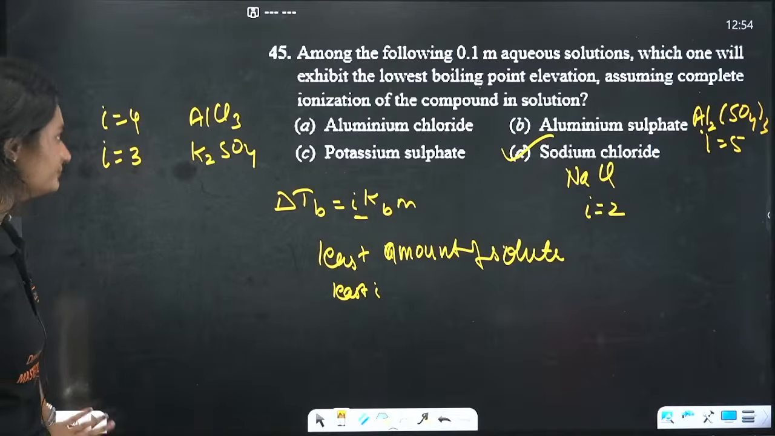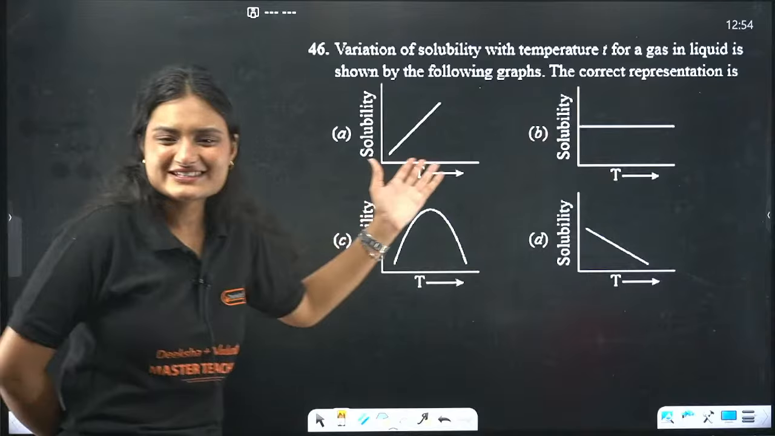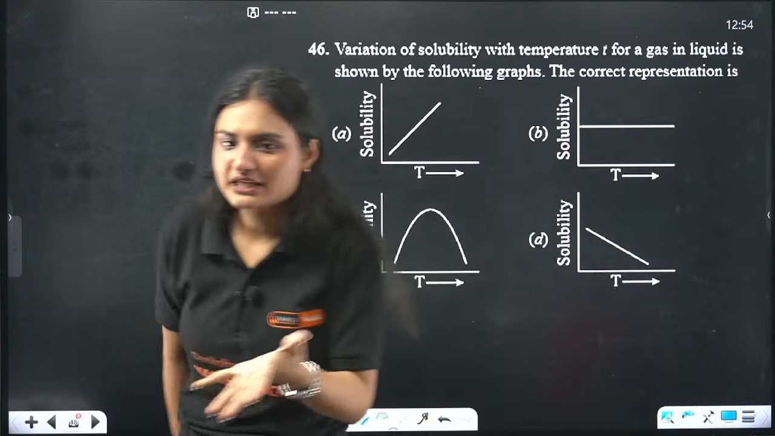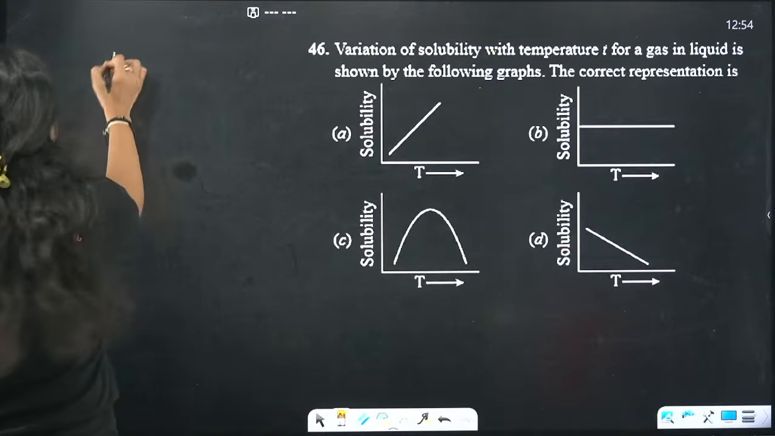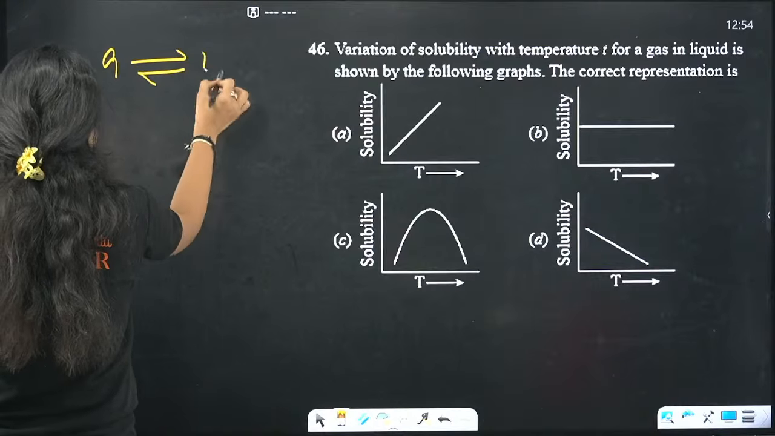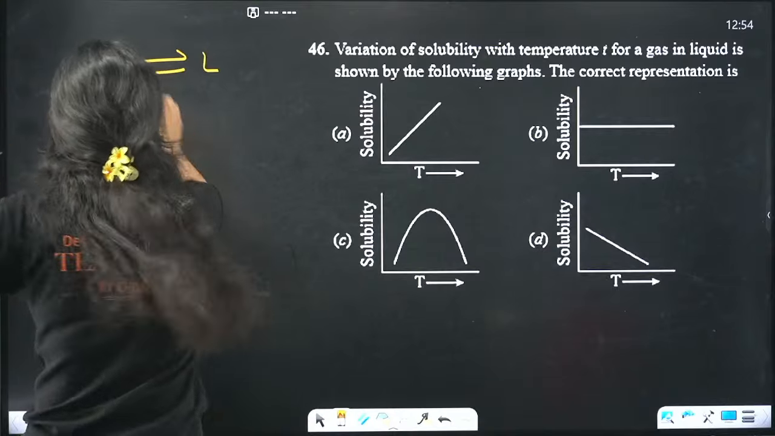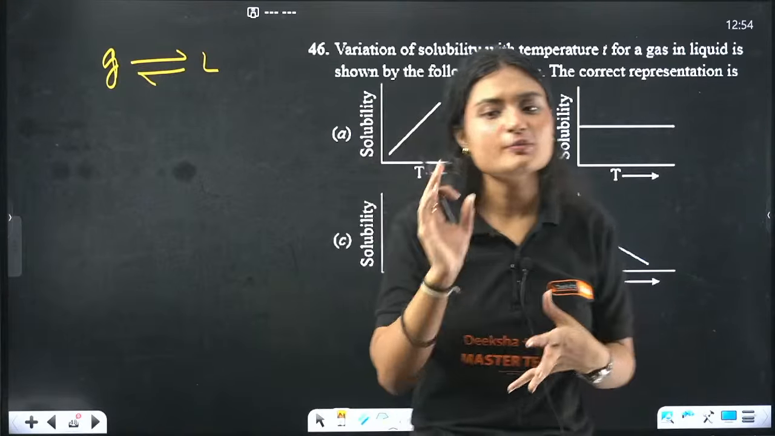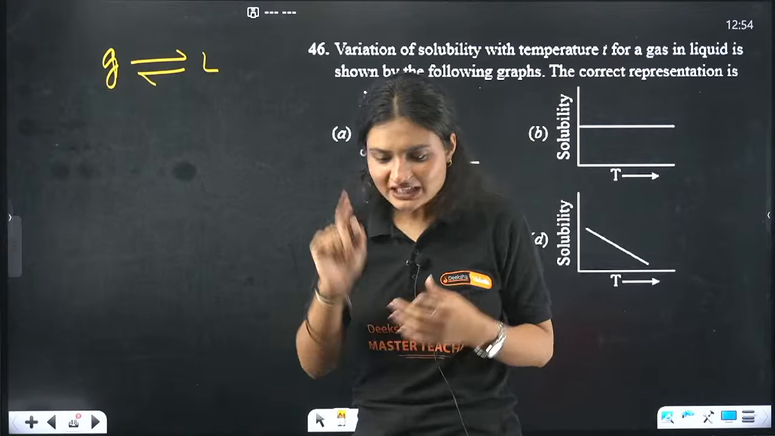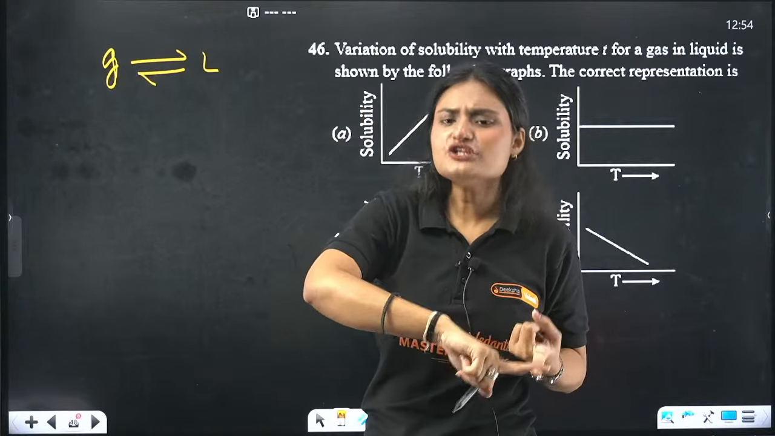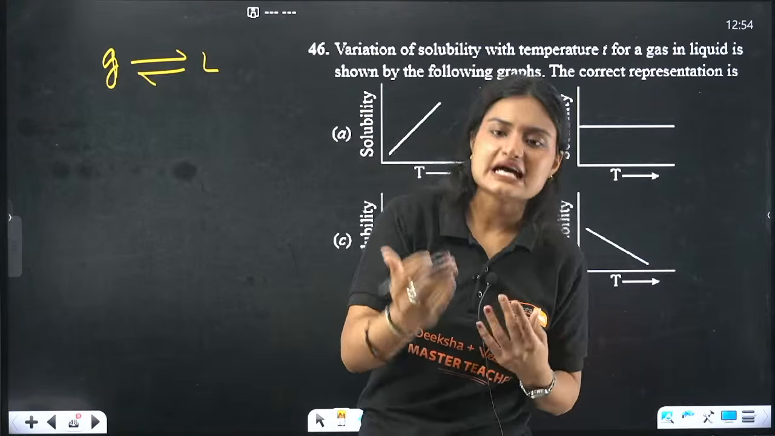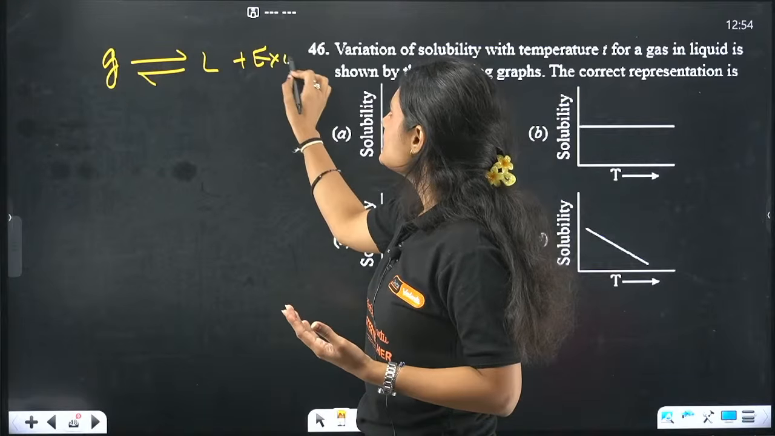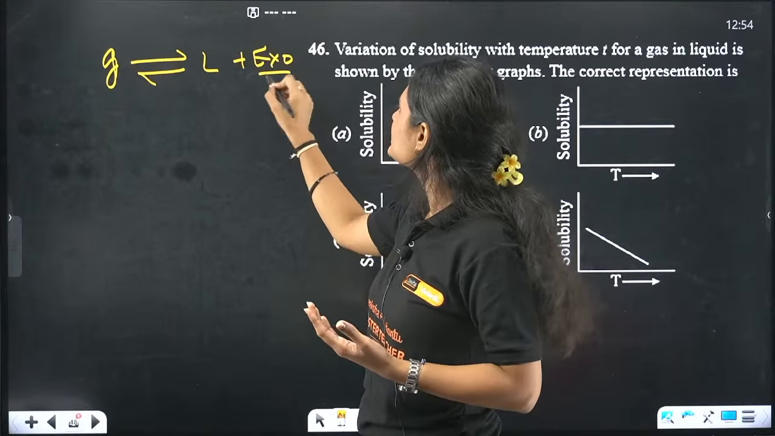Okay, next question. Oh, it's so easy. Henry's law, the variation of solubility with temperature. We are talking about the solubility of gases in liquid. Whenever you try to solubilize any gas in liquid, that process is exothermic. That means heat is getting released here.